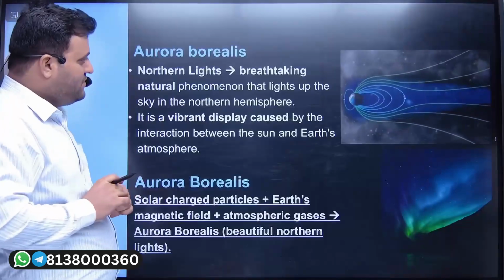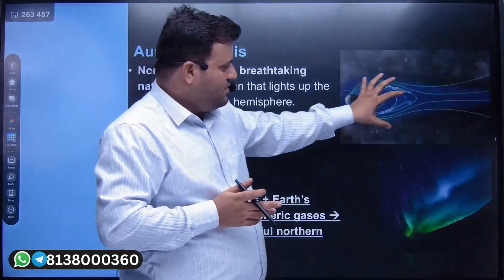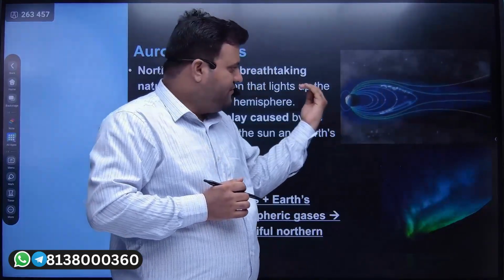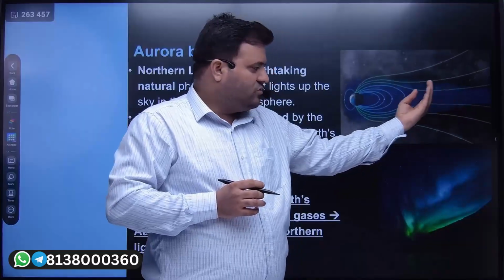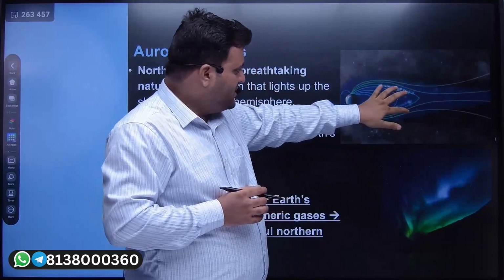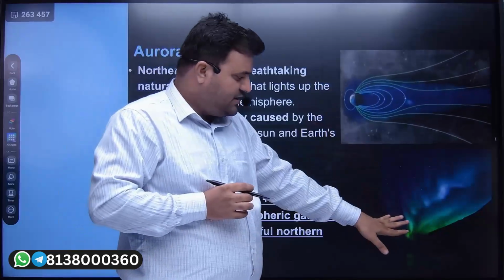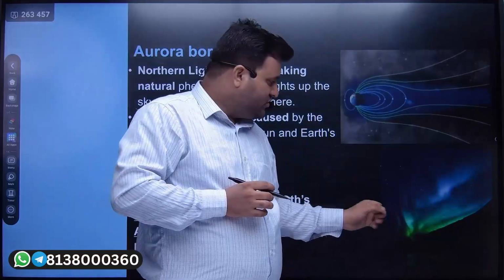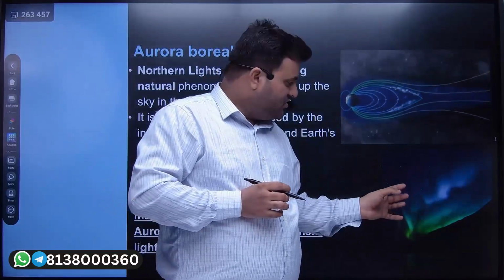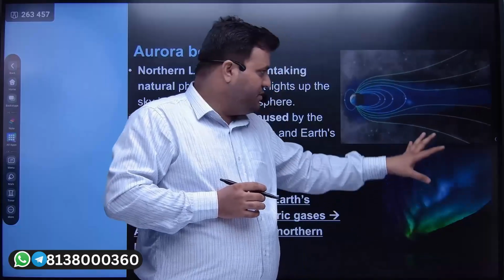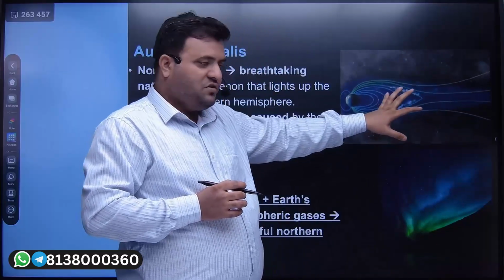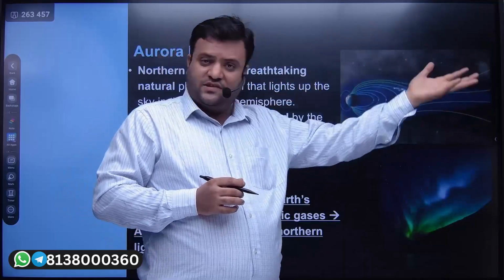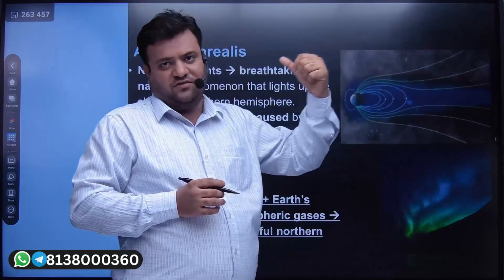Moving ahead, see, this is the magnetic field, and when we have some sort of solar flare, there will be a releasing of energy, and here you can see on the polar parts you might have seen this kind of aspects where there is a glowing of sky. So this glowing of sky is primarily because of this modification in the magnetic field facilitated or caused by geomagnetism, which is disrupted by solar flare or solar wind.